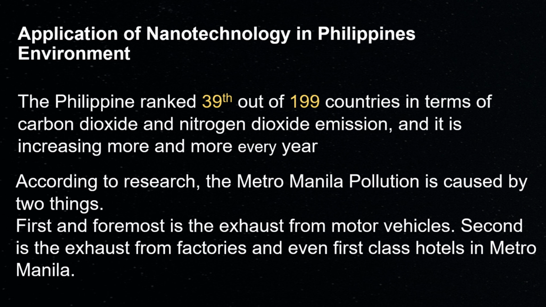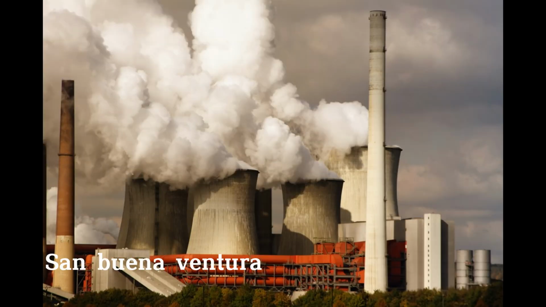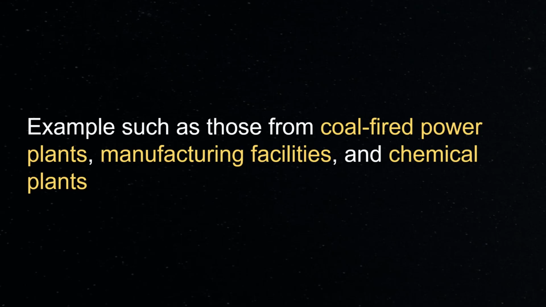According to research, the Metro Manila pollution is caused by two things. First and foremost is the exhaust from motor vehicles. Second is the exhaust from factories and even first-class hotels in Metro Manila. Examples are those from coal-fired power plants, manufacturing facilities, and chemical plants.